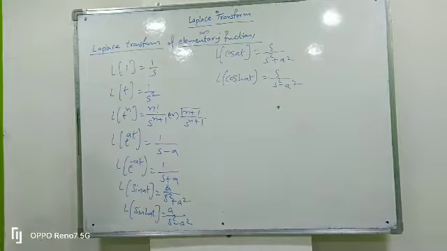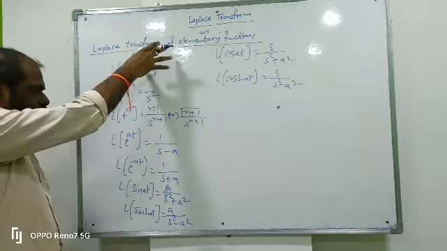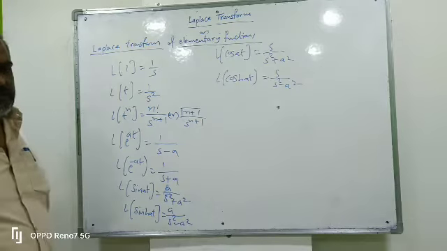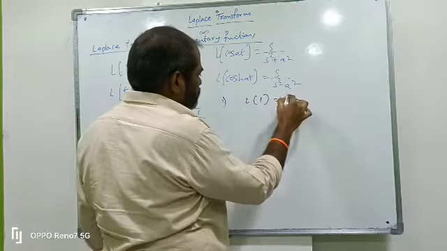These are Laplace transforms of elementary functions. How do we get these results? From the definition of Laplace transform, we get all these Laplace transforms. So, for example, what is the first one? L of 1 equal to 1 by s. How to get the 1 by s?